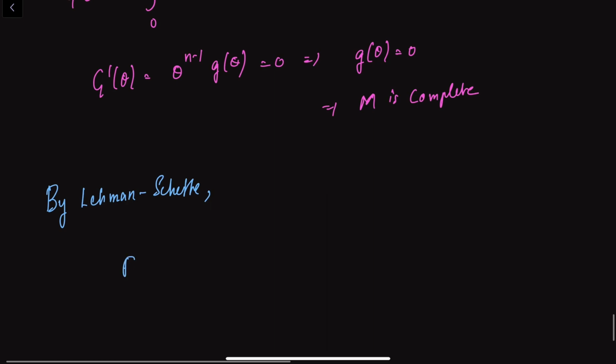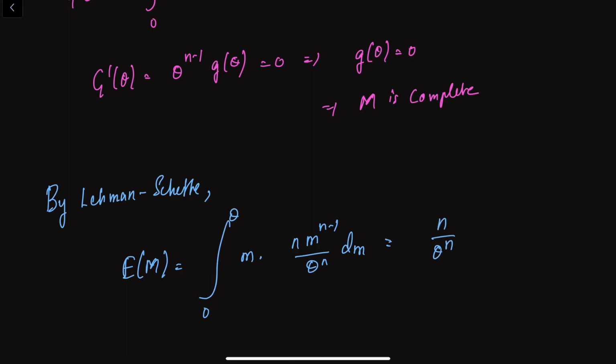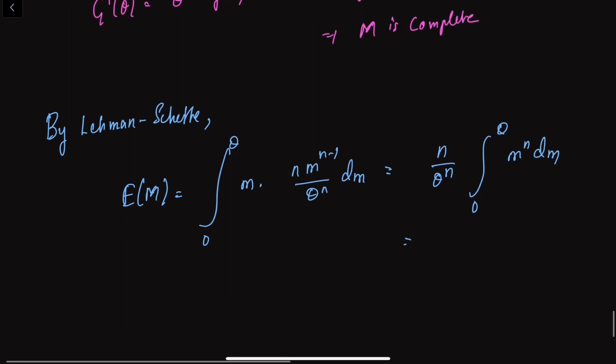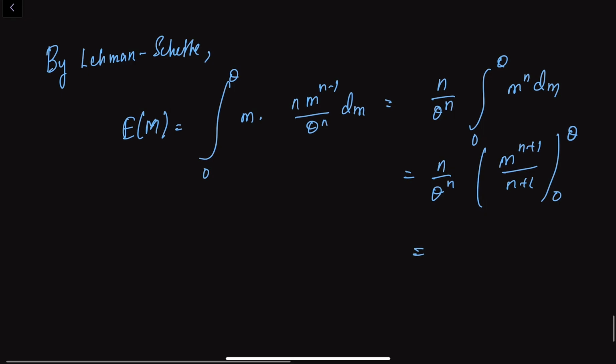So if I find the expectation of M, that is the integral from 0 to theta of m into n m to the power n minus 1 by theta to the power n dm, that is nothing but n by theta to the power n, integral 0 to theta of m to the power of n dm. So that is nothing but n by theta to the power of n into m to the power n plus 1 by n plus 1 from 0 to theta, which is n by n plus 1 theta. So that is our expectation of M.